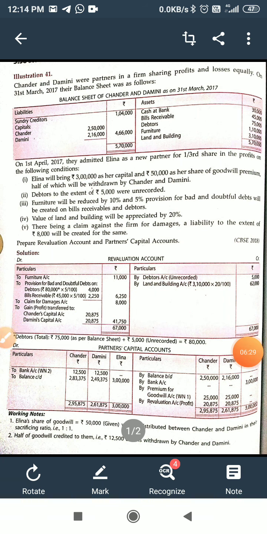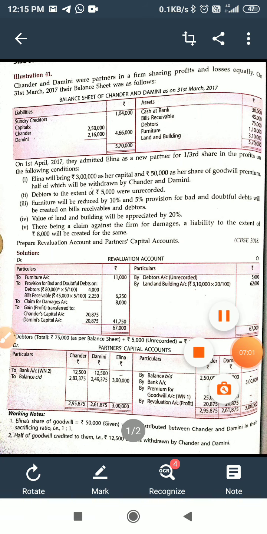Now we will distribute that profit, 41,750 divided by 2. Chandar gains 20,875 and same Damini 20,875. Now after that we will prepare the capital account.